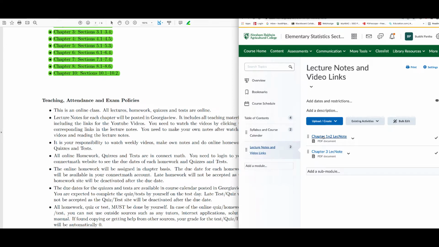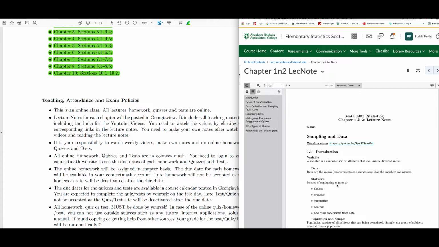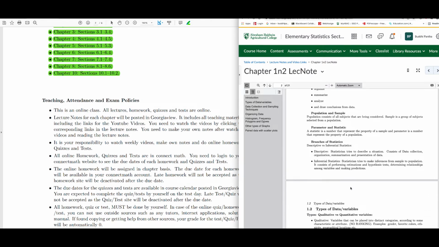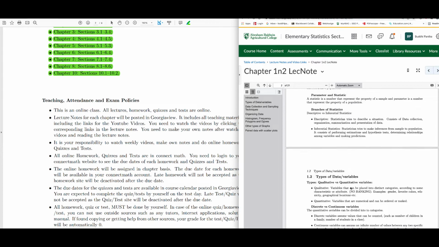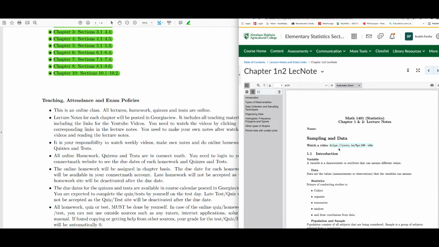For example, if you click the lecture 1 and 2 lecture note, chapter 1 and 2, this is what you will see. You can read all those quick notes I made here. And you should read them, and then you can also click that, okay?